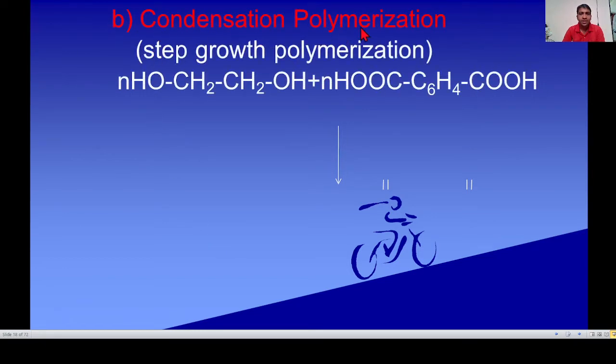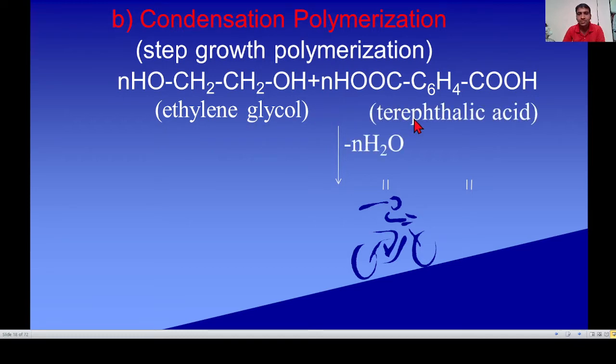See the next, condensation polymerization, step growth polymerization. Example here: ethylene glycol and terephthalic acid.